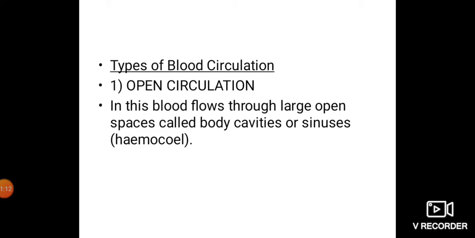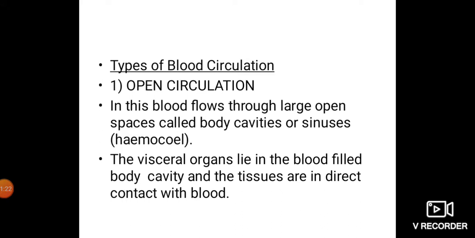In the open blood vascular system, blood flows through open spaces called body cavities or sinuses or hemocoel. Hem means blood and coel means cavities. The visceral organs lie in the blood-filled body cavity and the tissues are in direct contact with the blood.